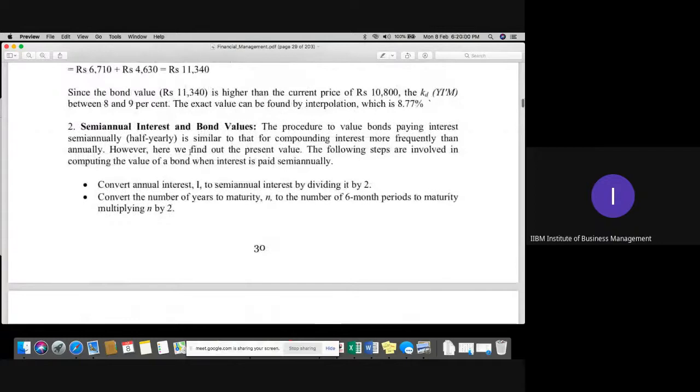You can see that the procedure to value a bond paying interest semi-annually is similar to compounding interest more frequently than annually. However, here we find the present value. How to do that? Convert annual interest into semi-annual: just divide your interest calculation by 2. Convert the number of years to maturity by doubling, because that is a 6-month calculation, so multiply it by 2. For example, if it is for 10 years, it would become 20 years.